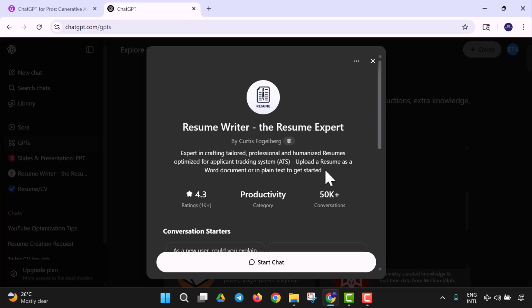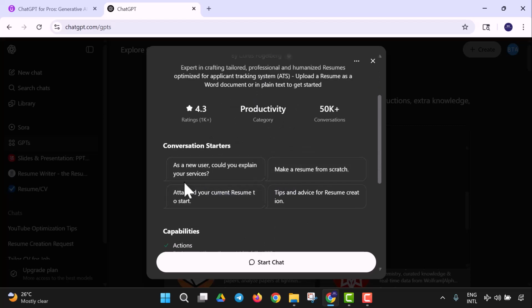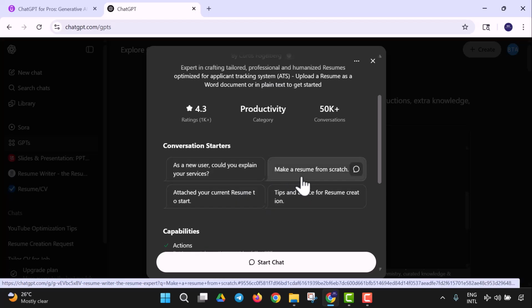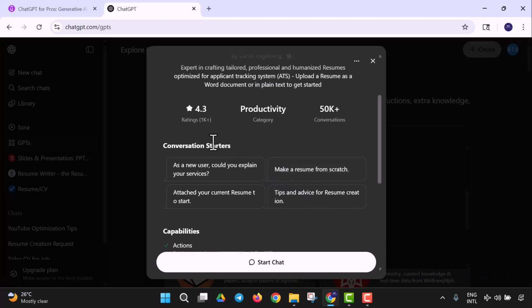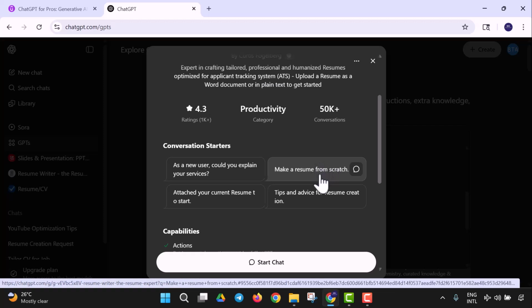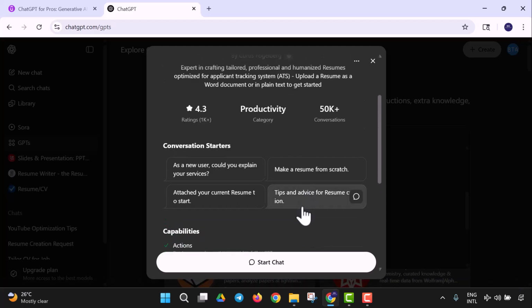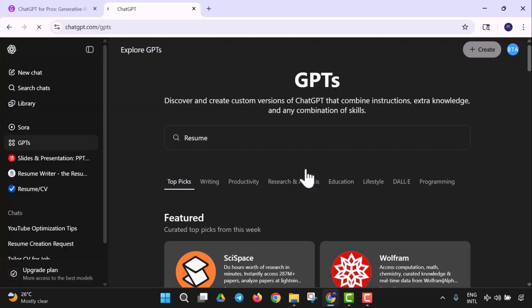So you upload a resume as a Word document or in plain text to get started. As a new user, could you explain your services? Make a resume from scratch, which is what we are going to do. So I'm going to use this particular feature. This is the prompt right here to start the conversation. So let's start with this. It says make a resume from scratch. So I'm going to just make a resume from scratch and let's see how to come up with that.